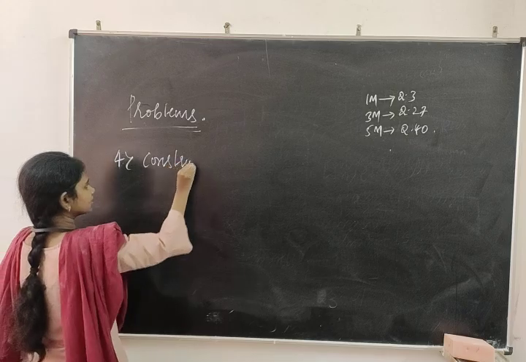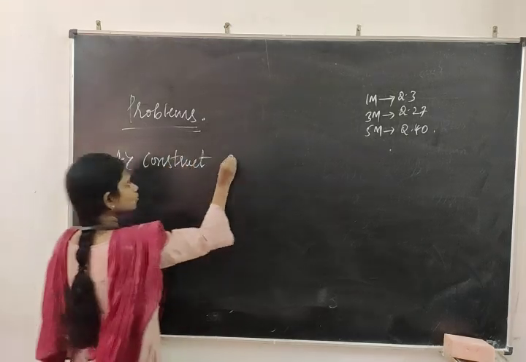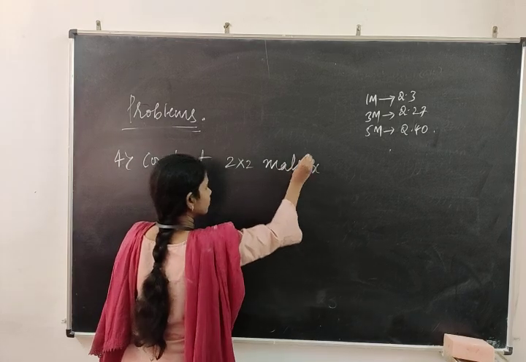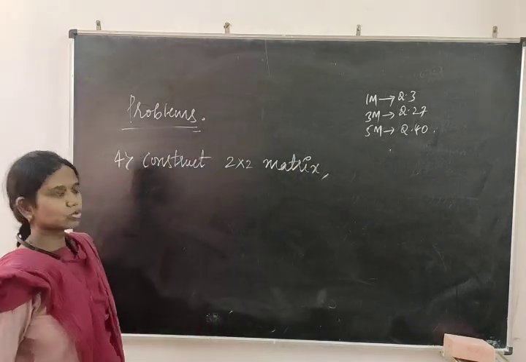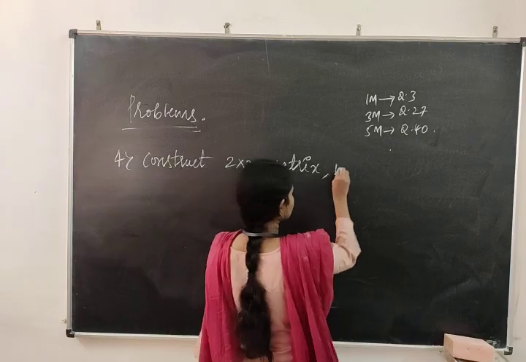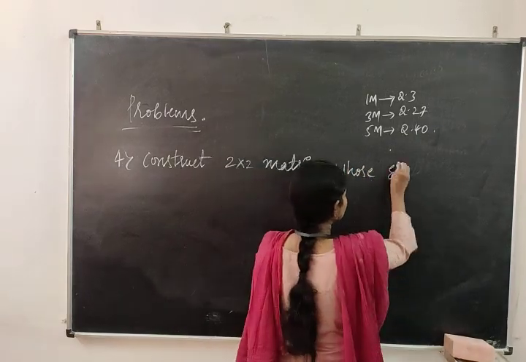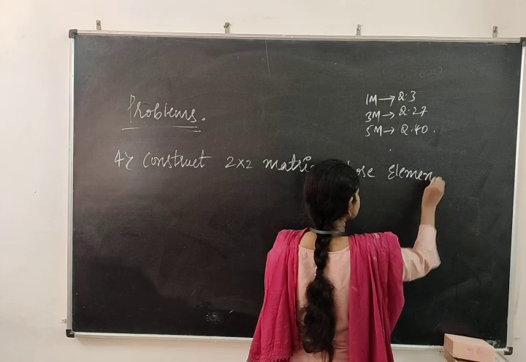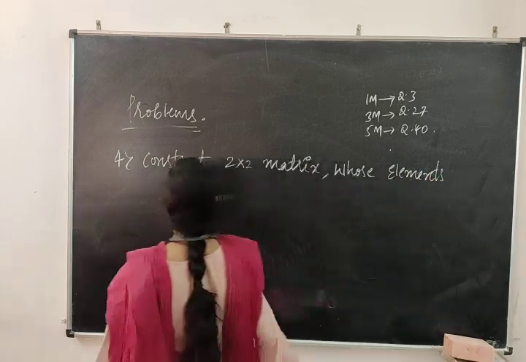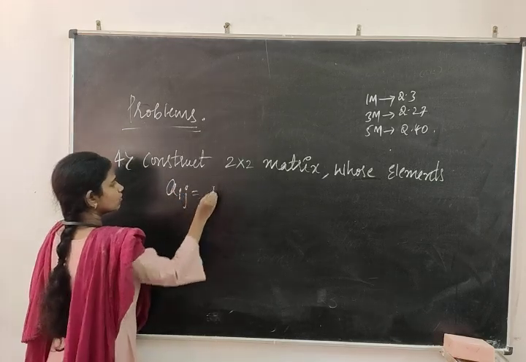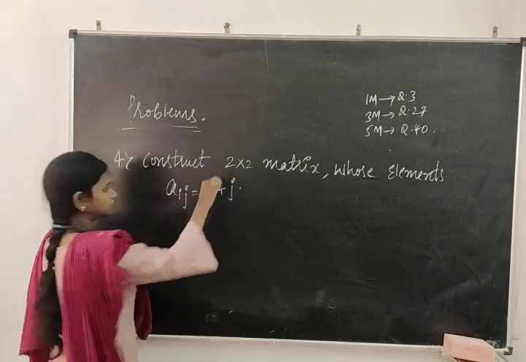Construction of matrix. Construct a 2 cross 2 matrix whose elements are given by A suffix ij is equal to i plus j.